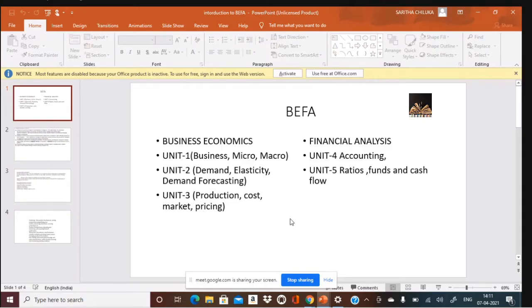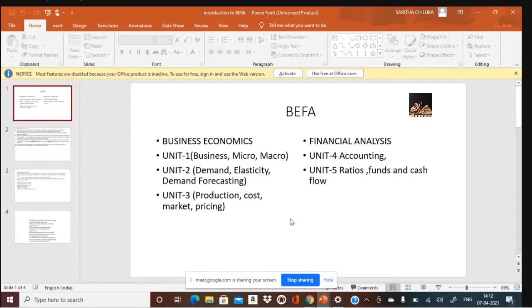And demand forecasting, we have methods in that. This is unit 2. And unit 3 is a big unit. We study production and theories of production. We have a few problems with that. Cost: what you mean by cost, types of cost, what is cost analysis, then market, types of market structures, then pricing, methods of pricing. These are the 3 units which come under business economics.